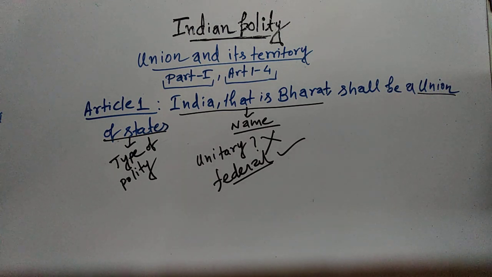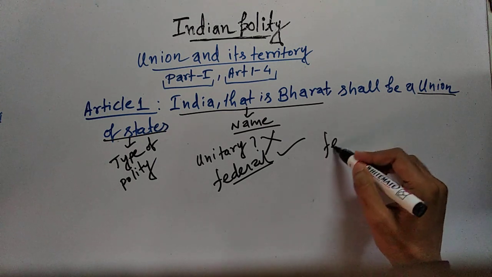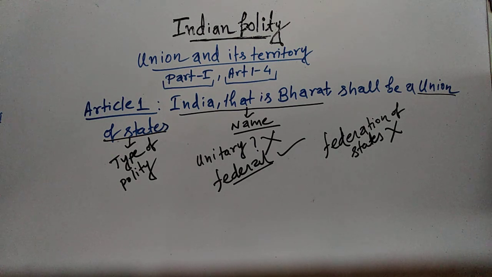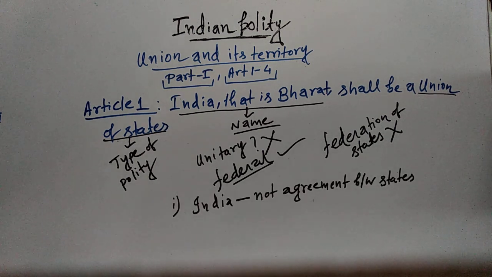But we are using the term union of states and we are not preferring the term federation of states because of two reasons. Although our constitution is federal in character, we are doing so mainly because of two reasons. One reason is that India is not the result of an agreement between the states. So what is the meaning when we say India is not the result of an agreement between the states?